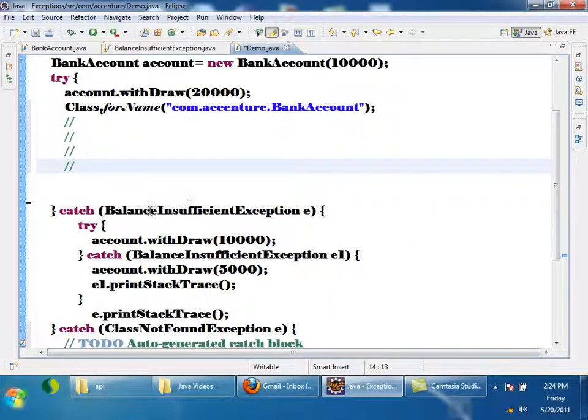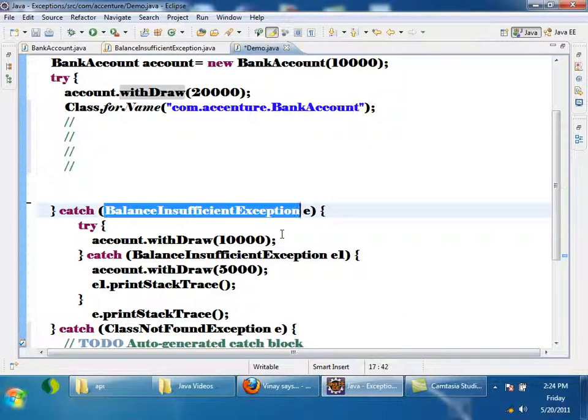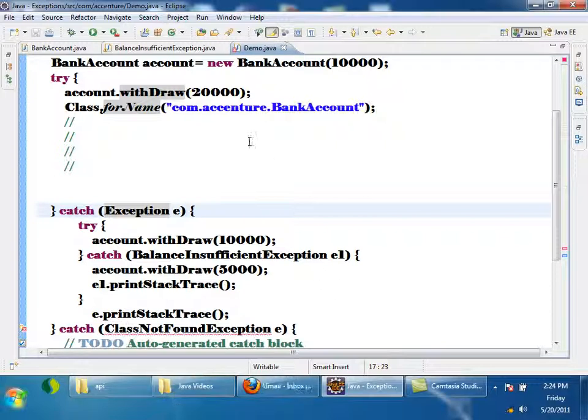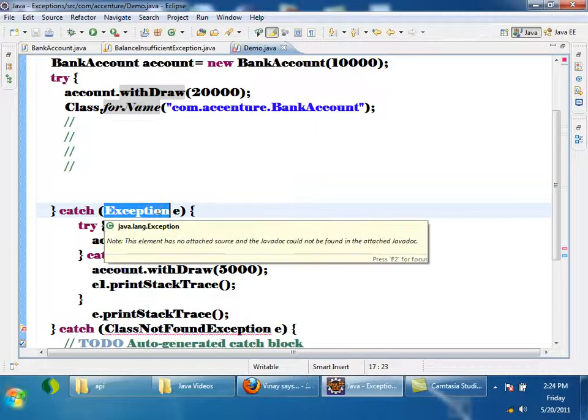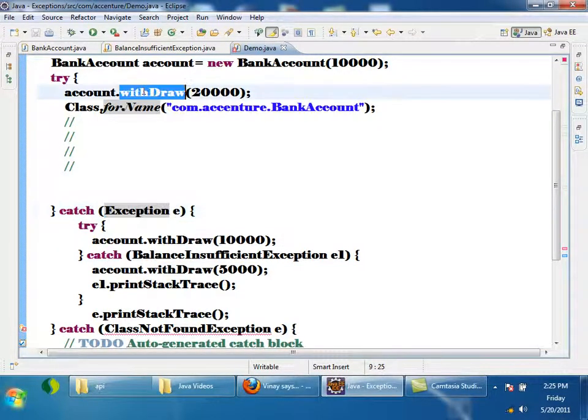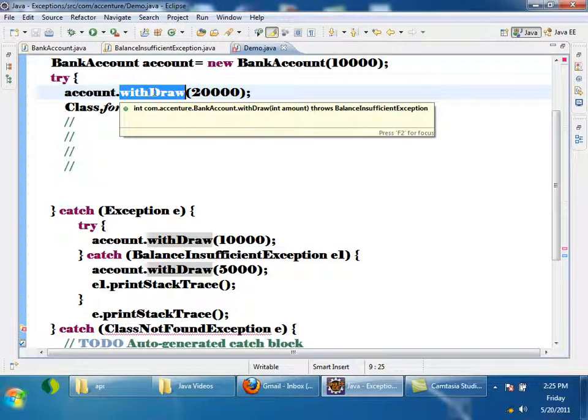Now tell me, what will happen if I write it like this? When I say Exception, the first catch block is taking Exception. What will happen if any exception occurs? Suppose insufficient funds exception occurs.